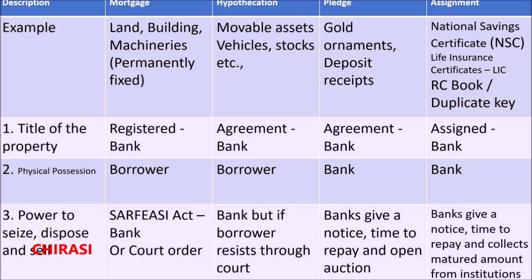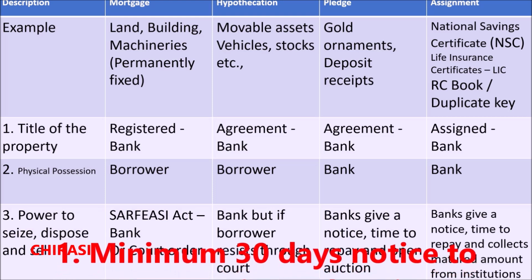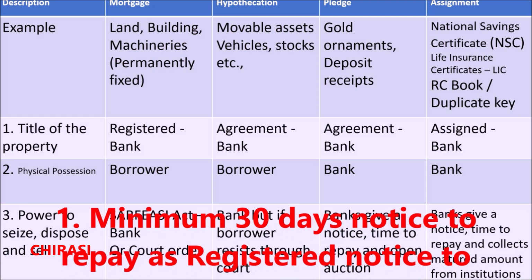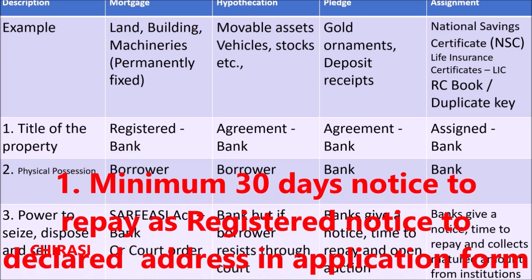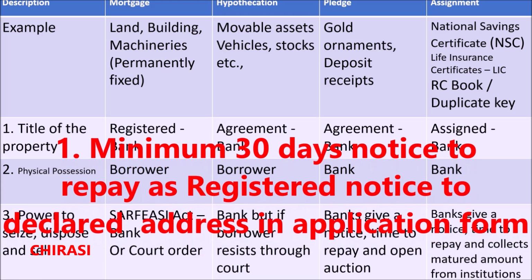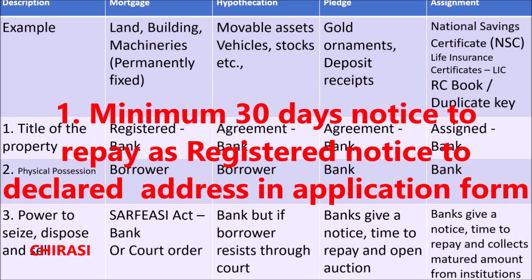In the case of this agreement, if the borrowers do not pay the monthly installments regularly, and if there is a default, and if that default becomes more than 90 days and the borrower has not responded to the advice of the bank to regularize the account, then banks can exercise the power to seize the vehicles or the assets, following certain prescribed norms, like giving a minimum 30 days notice to the borrower of their intention to sell the seized products unless the account is regularized.